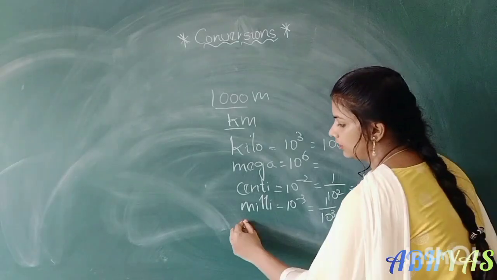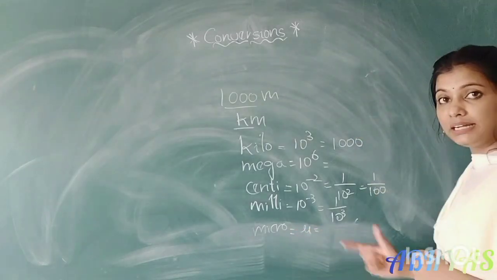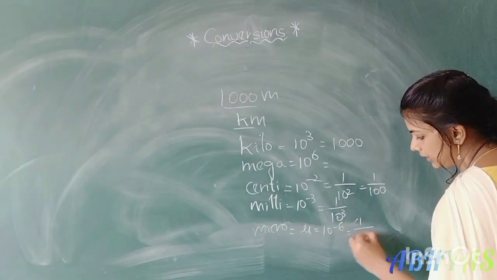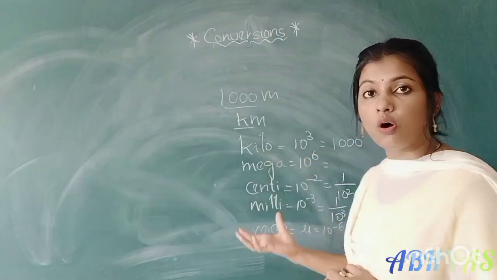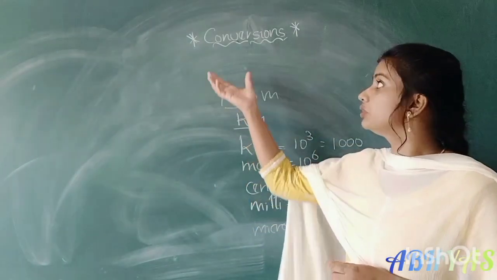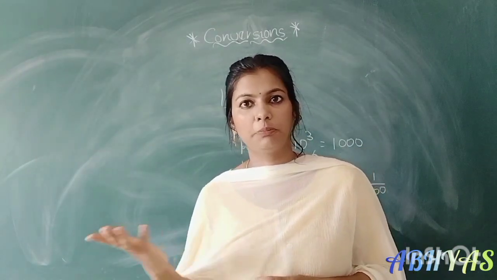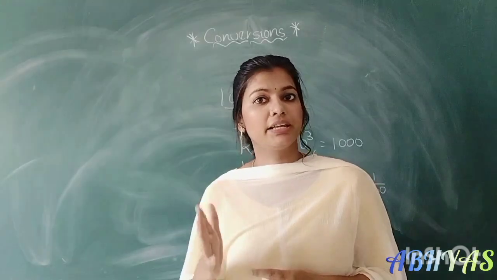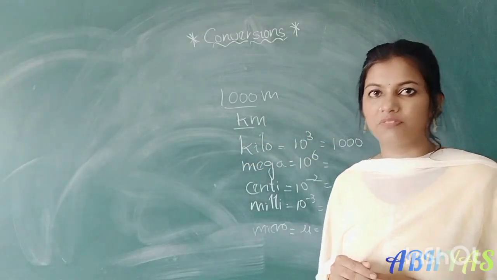So what is the symbol for micro? For micro, that is mu. What is the multiplication factor for micro? 10 power minus 6, right? That means 1 by 10 power 6. This is the multiplication factor of micro, right? So we have to know all the prefixes and all the multiplication factors. Then only we will go to the next topic, conversions. Okay? So what is the trick to remember the prefixes? The magical King Henry died by drinking chocolate milk until 9 p.m. That is the trick to remember the prefixes.